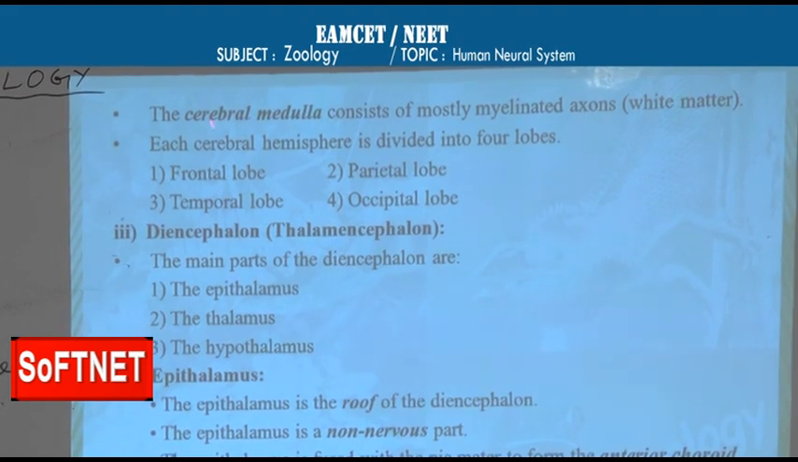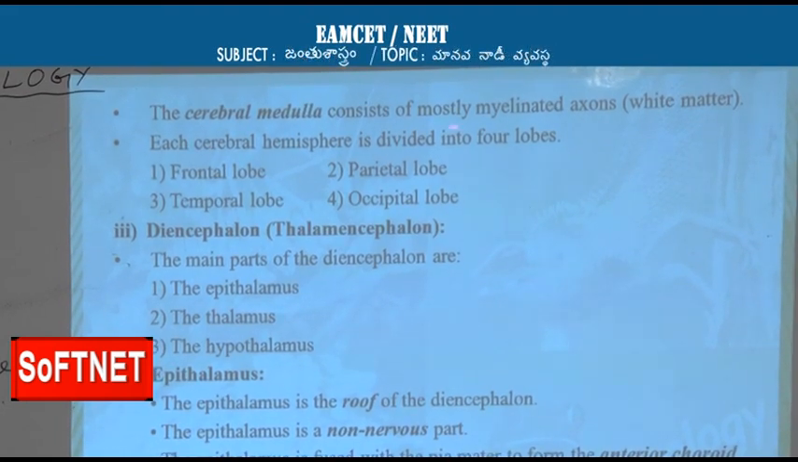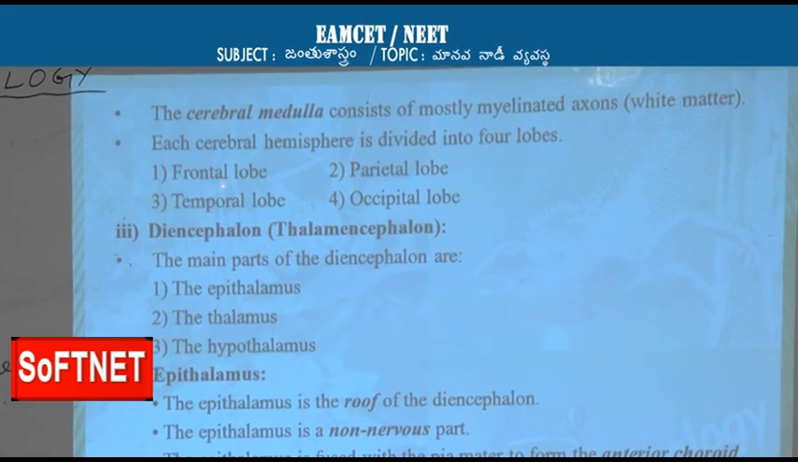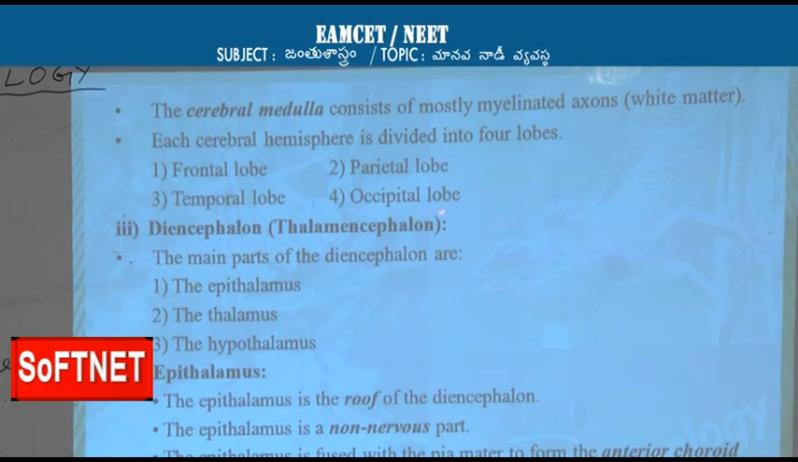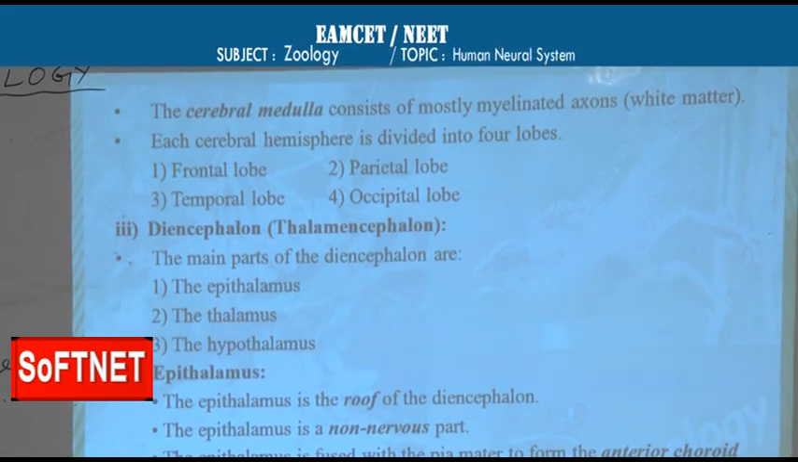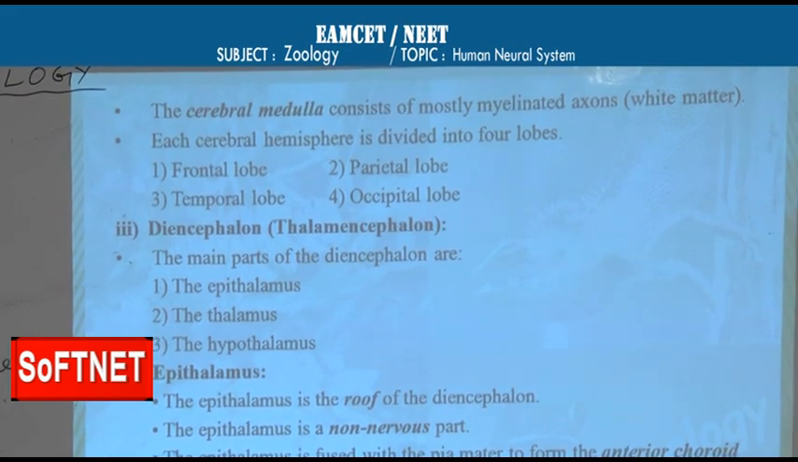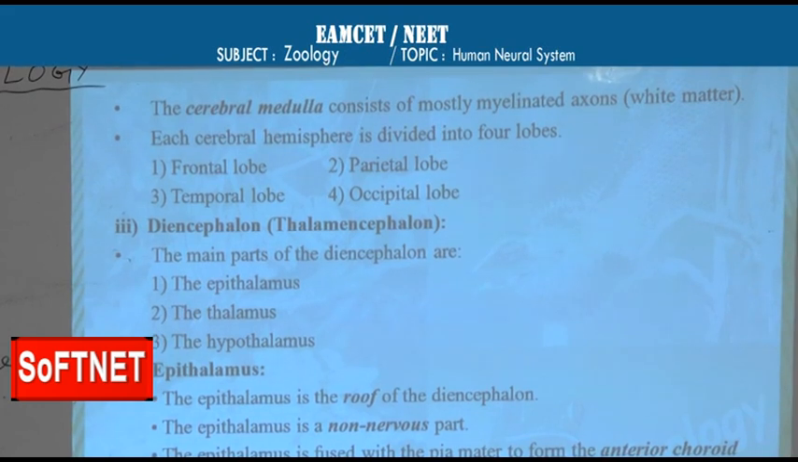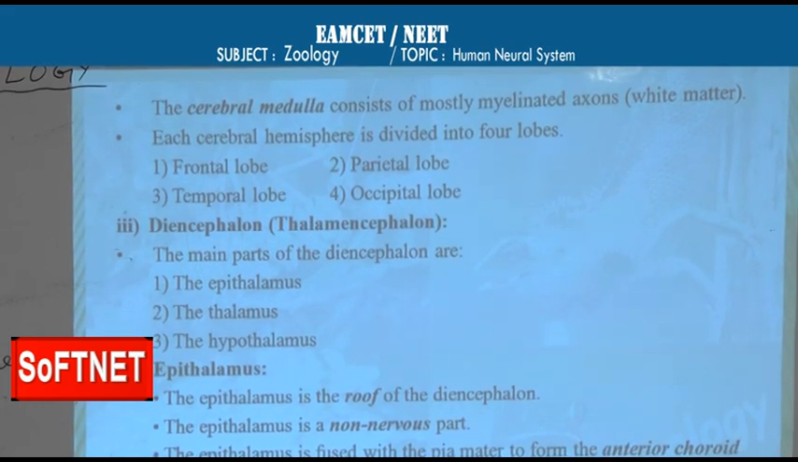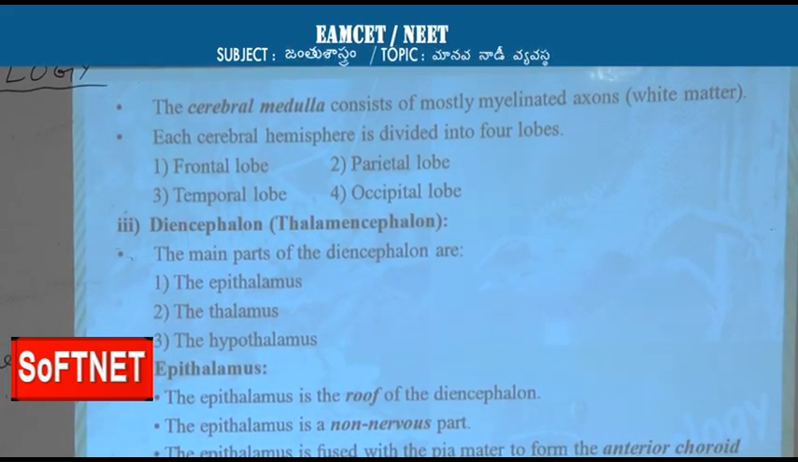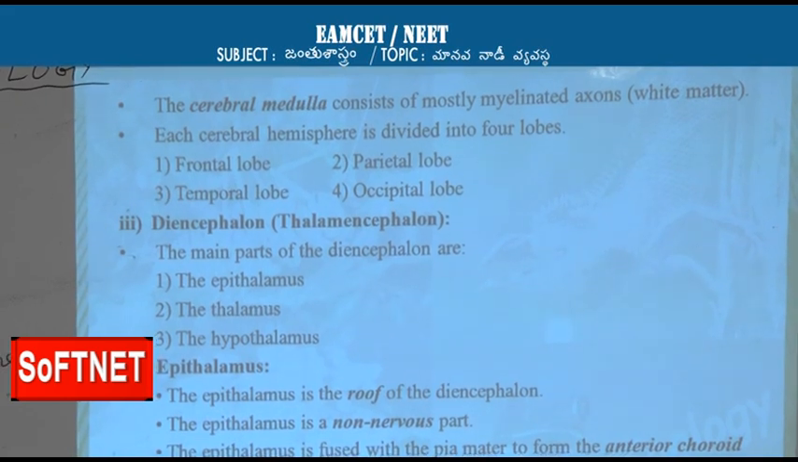Each cerebral hemisphere is divided into 4 lobes: frontal lobe, parietal lobe, temporal lobe, occipital lobe. As each cerebral hemisphere has 4 lobes, the total brain has 8 lobes. That means 2 frontal lobes, 2 parietal lobes, 2 temporal lobes, 2 occipital lobes. And this is about the cerebral hemispheres.